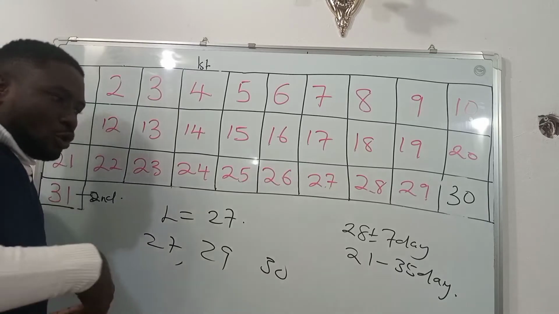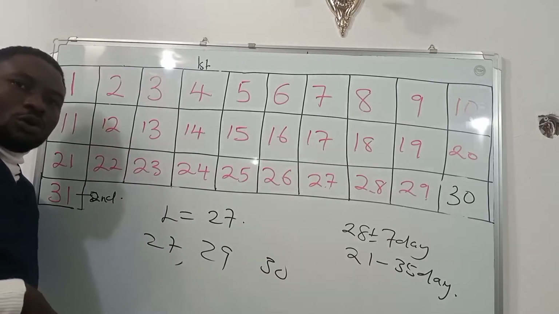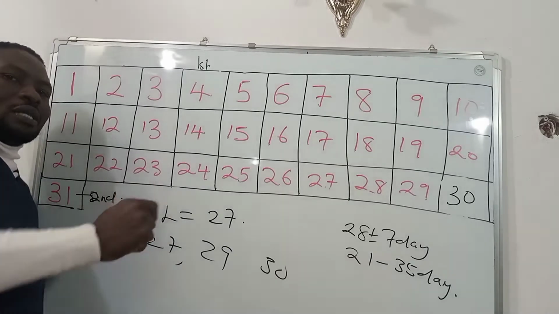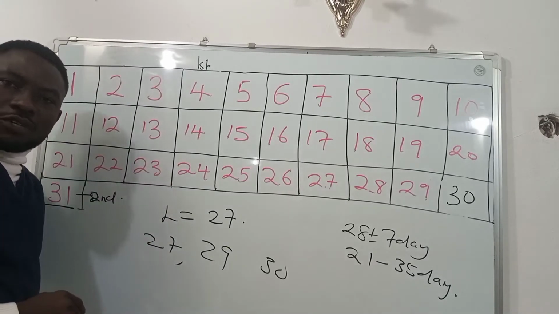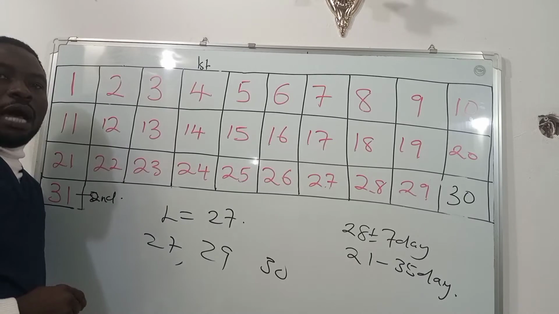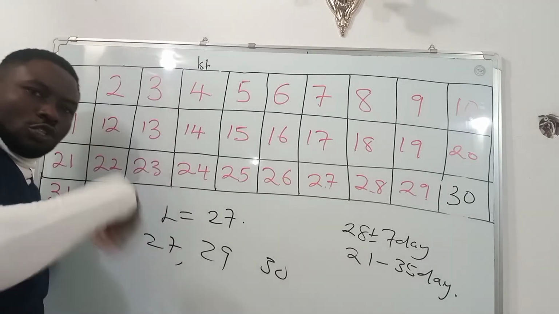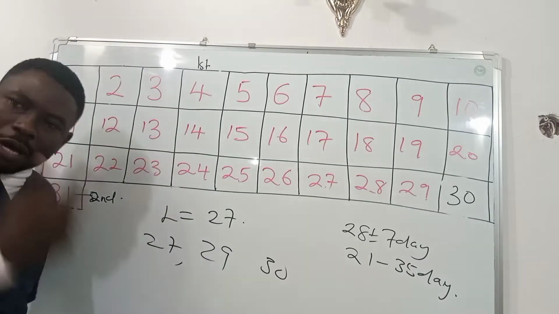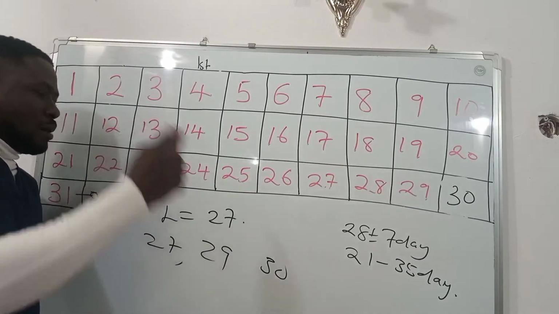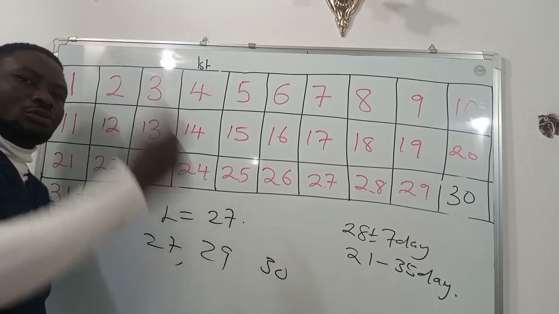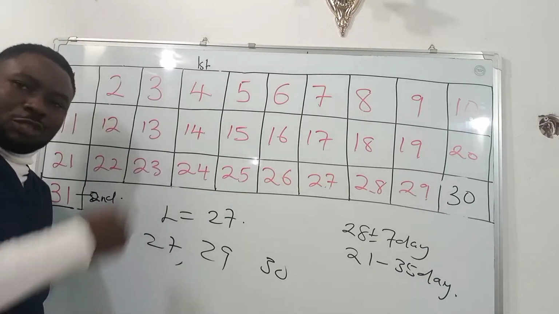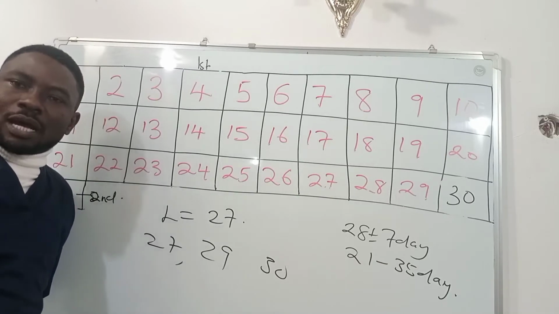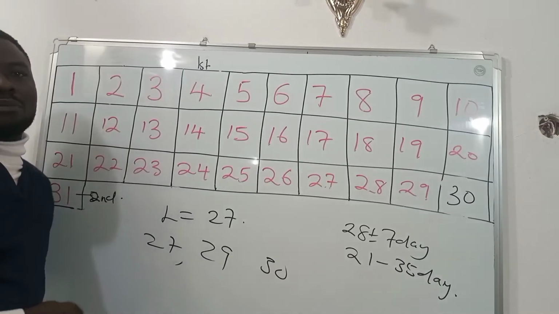So for you to know the length of your menstrual cycle, you have to repeat it within 6 months, and then look for the shortest. The shortest one gives you the length of your menstrual cycle, and if that shortest one continues to repeat itself, you conclude that your menstrual cycle is regular. But for those whose shortest one does not repeat itself and kept changing, you say their menstrual cycle length is irregular. They have an irregular menstrual cycle.